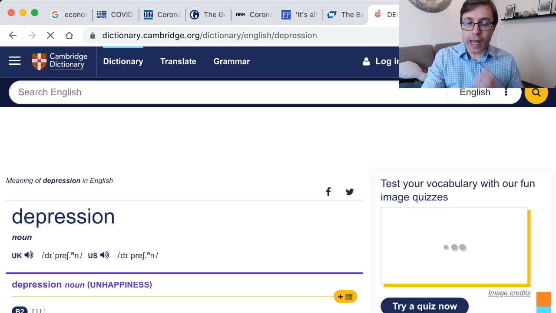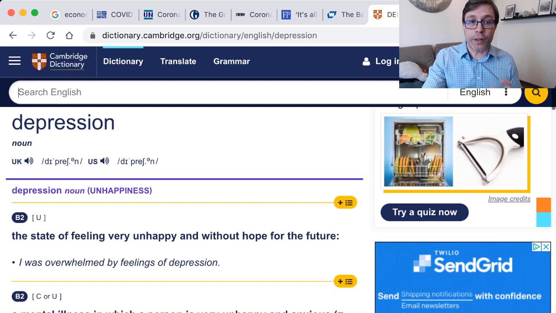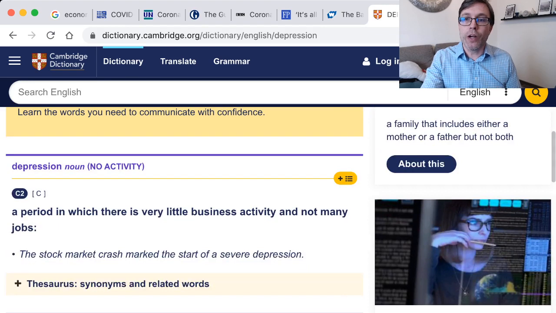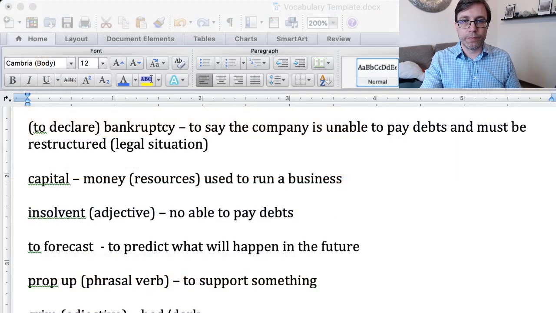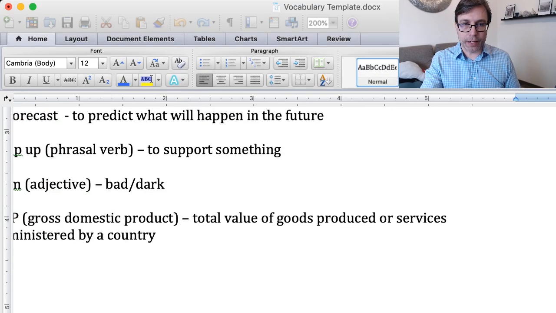It does have different meanings, which some of you may have heard it used in this other context, like if somebody's unhappy and it's a state of unhappiness, you are experiencing depression. In this case, if we go down here, we're talking about the economy, a period in which there is very little business activity and not many jobs. It is a depression. So I'll take this, very little business activity, and add it to our vocabulary document down here.